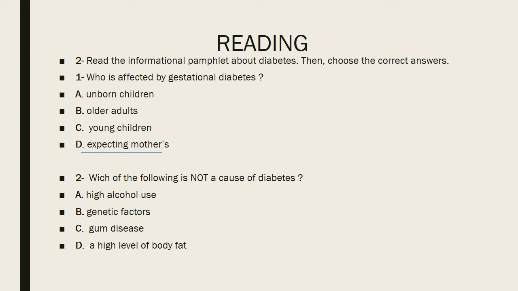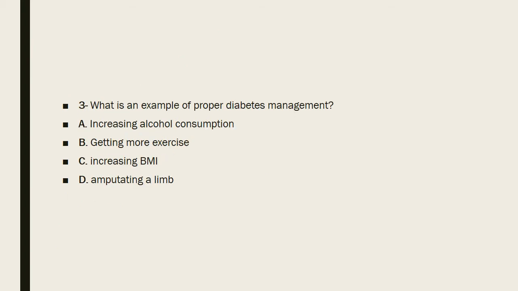Which of the following is not a cause of diabetes? Letter C, bone disease. Number 3. What is an example of proper diabetes management? It's letter B, getting more exercise.